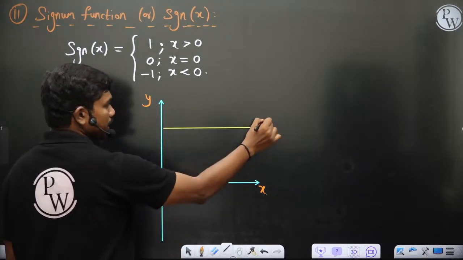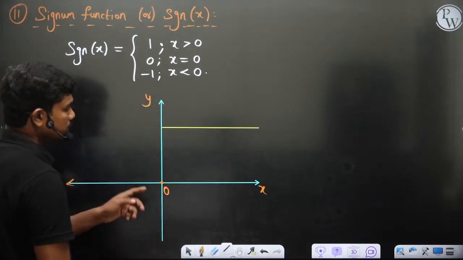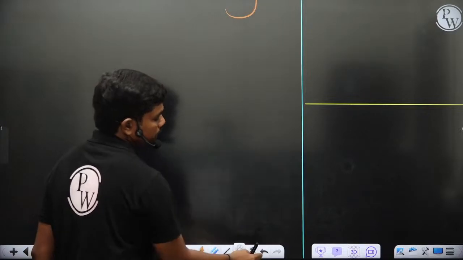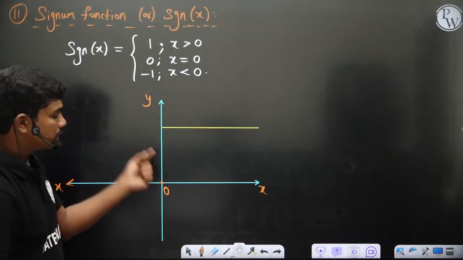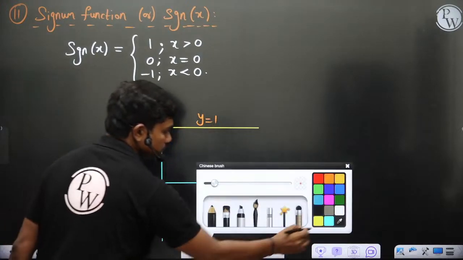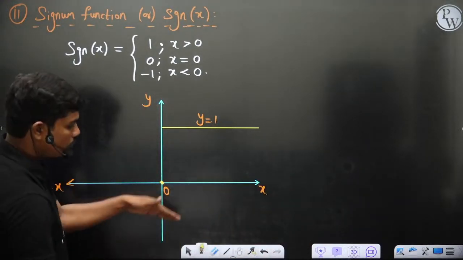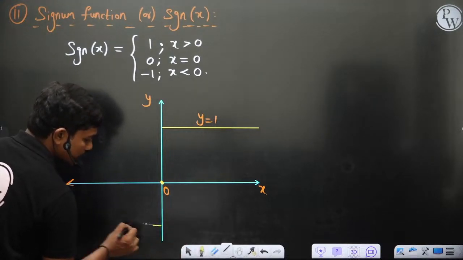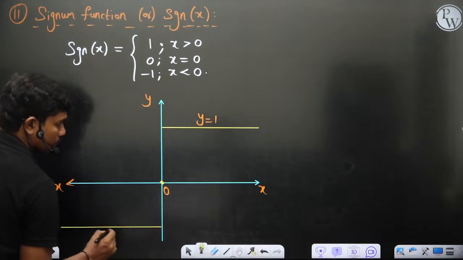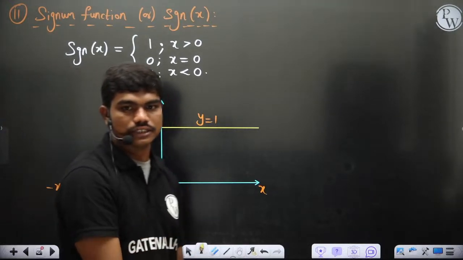Intentionally I'm not touching this graph to the y axis, because if I zoom in, you can see these two do not touch. Exactly at x equal to 0 the value is 0, which means this is 0 at this point, and if you go to negative, this is y equal to -1. This is how the graph of the Signum function looks.